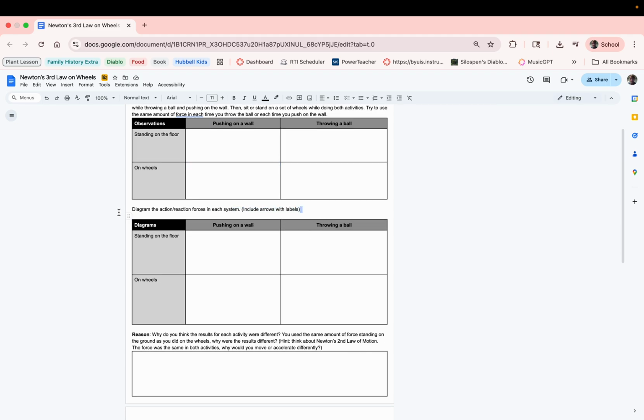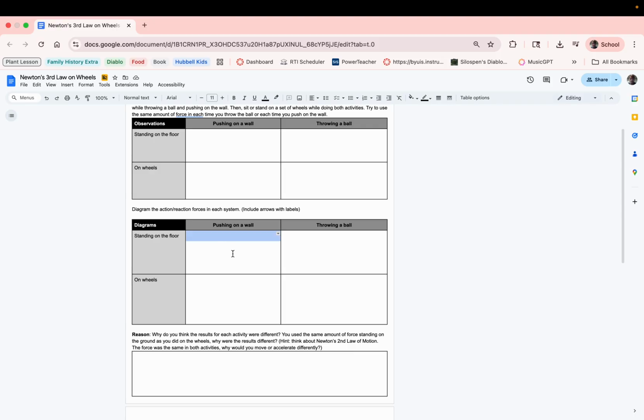This section right here, I need you to diagram what you saw. So everything you wrote here, you're going to diagram down here with arrows and labels. And you're also going to be telling me, was the force equal or unbalanced? And if it was unbalanced, which direction was it traveling?